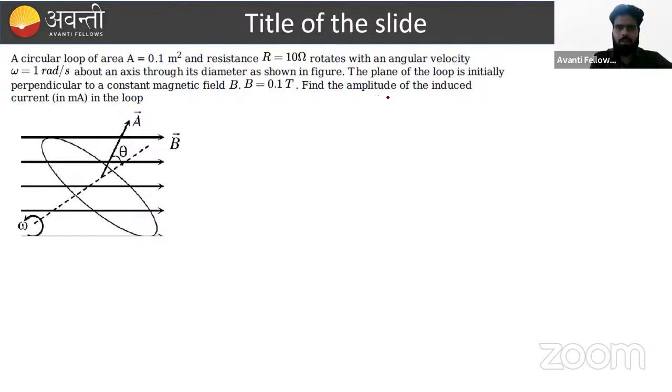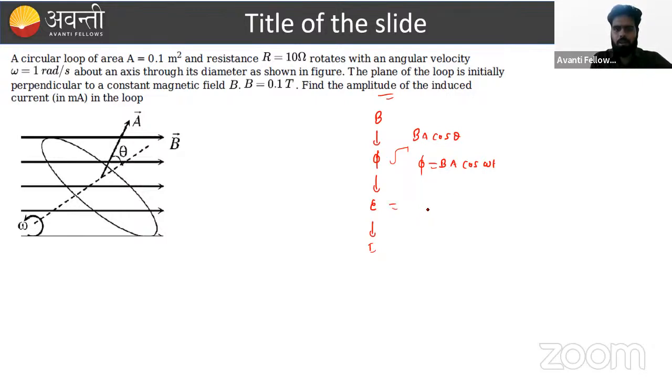Here we have to calculate the current. Firstly, the magnetic field is given, so we have to calculate the flux. Then we have to calculate the EMF. Then we have to calculate the I. And what is the order? The flux is BA cos theta. Theta is written as omega t. So this will equal BA cos omega t. In this manner, we will get the flux. What is the EMF? D phi upon dt.